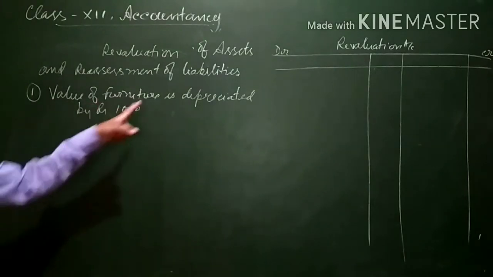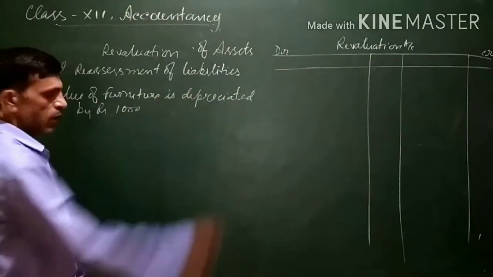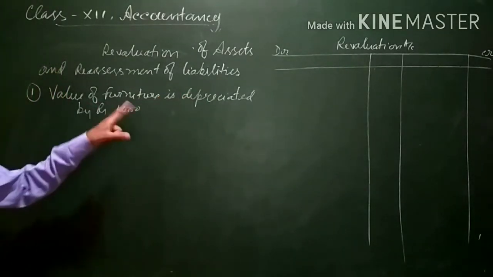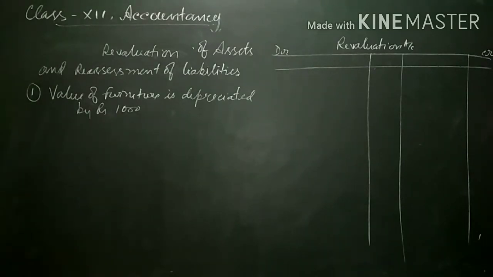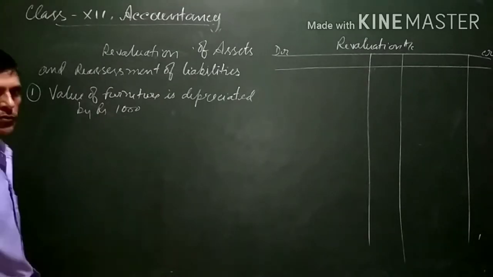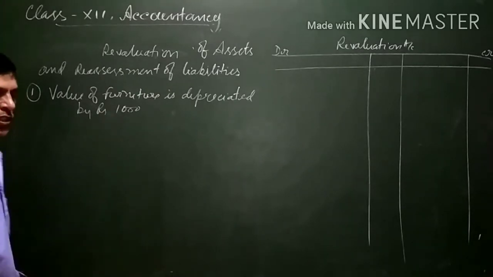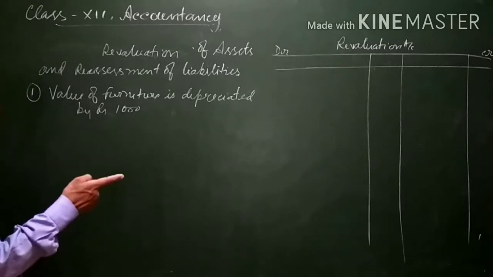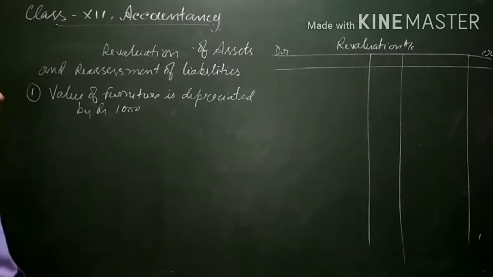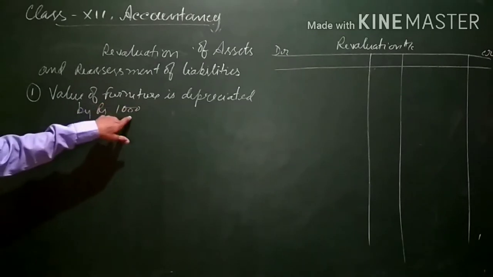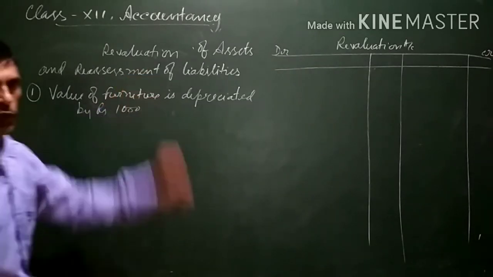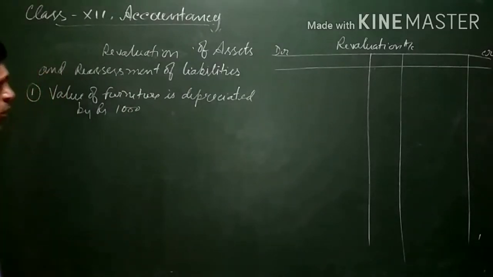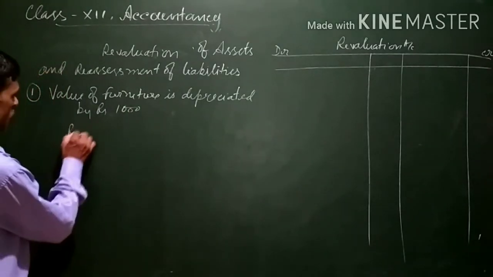It means there is depreciation or decrease in the value of furniture by rupees 1000. Since furniture is an asset, when an asset decreases it is credited, when an asset increases it is debited. And when the value of furniture is decreasing, it is a loss for us, and thus for this loss we have to debit the revaluation account.